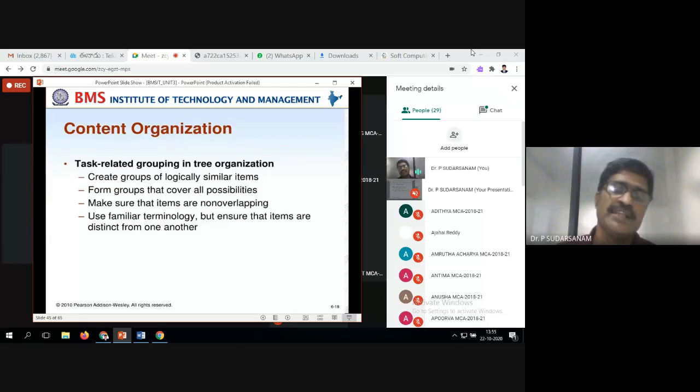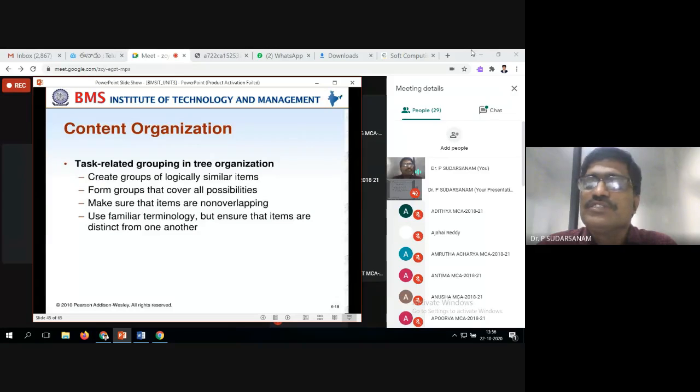Use familiar terminology, but ensure that items are distinct from one another. Terminology means that when you are creating menu items, use the terms suitable for that context. For example, when storing information, the front end is separate and the back end is separate. Front end is for the purpose that is easy for you to develop, which you can make use of and decorate. The database stores the information on the back side and retrieves the data whenever it is required. So that is the use of familiar terminology, but ensure that items are distinct from one another.